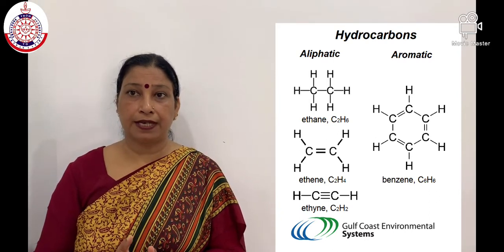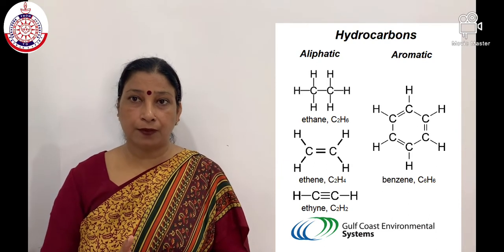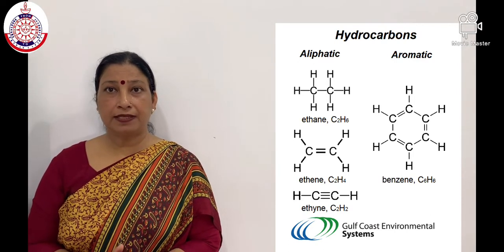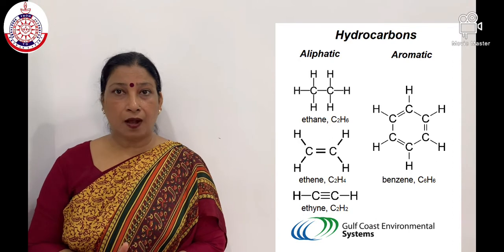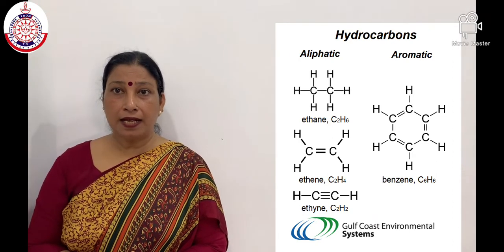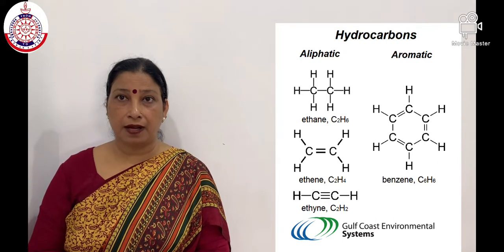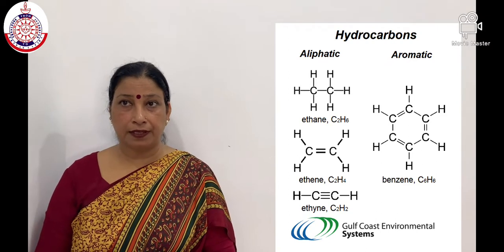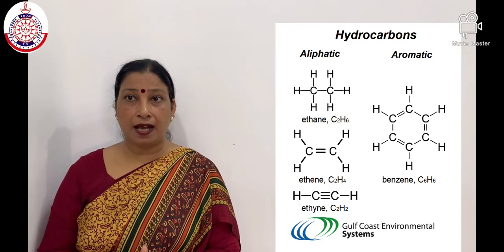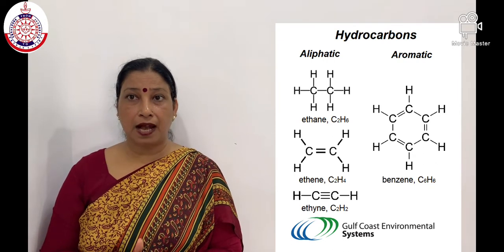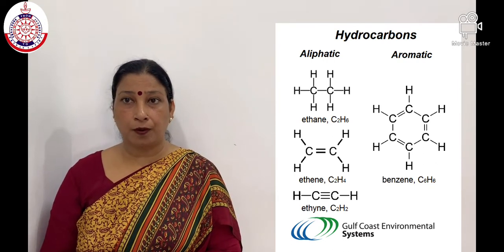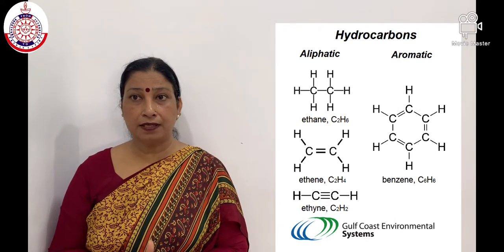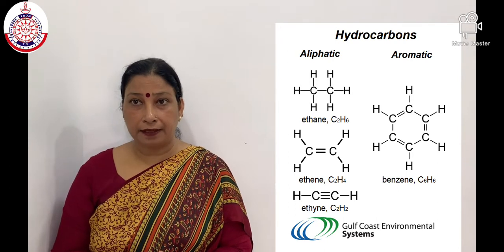The most important natural source of hydrocarbon is petroleum. Hydrocarbons are of 2 types: saturated hydrocarbons and unsaturated hydrocarbons. Now, saturated hydrocarbons. A hydrocarbon in which the carbon atoms are connected by only single bonds is called a saturated hydrocarbon. An alkane is a hydrocarbon in which the carbon atoms are connected by only single covalent bonds, and the general formula of alkane is CnH2n+2, where n is the number of carbon atoms in its molecule.